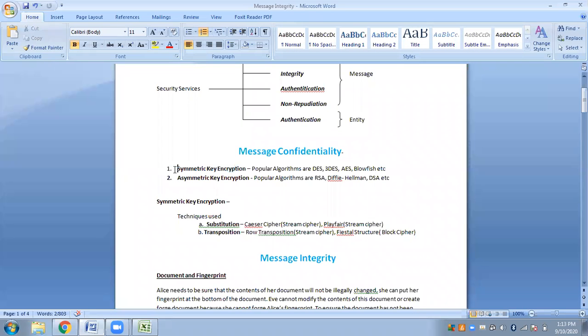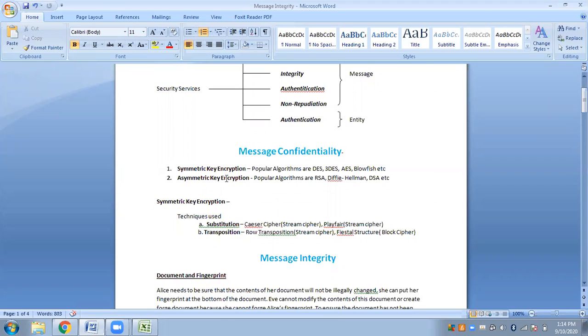For symmetric key encryption, we have gone through two techniques basically. One is Caesar cipher and one is Playfair cipher. Symmetric key encryption techniques are of two types, substitution and transposition. Under substitution, we went through Playfair and Caesar cipher, and under transposition, we went through two such techniques: row transposition and Feistel structure.